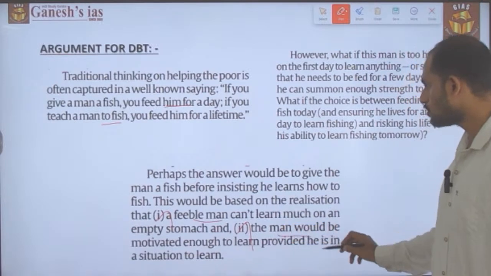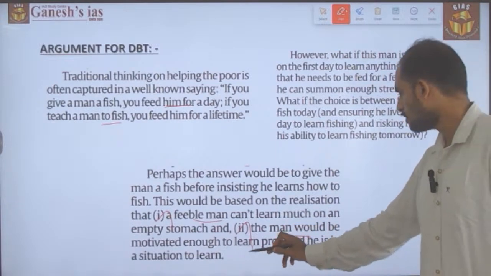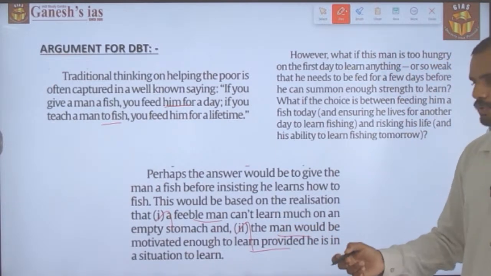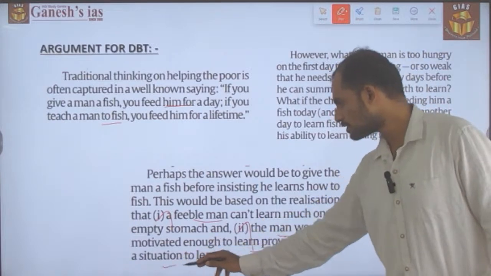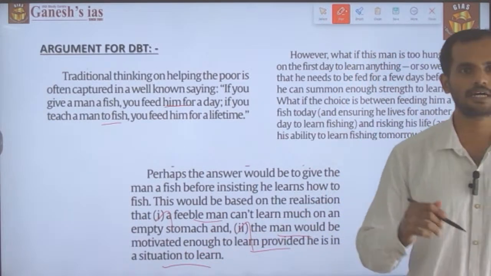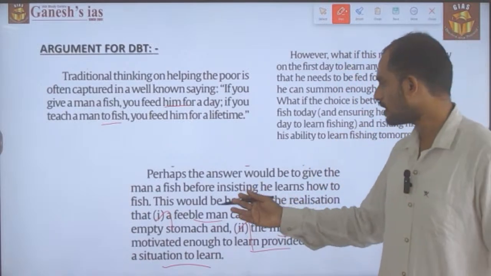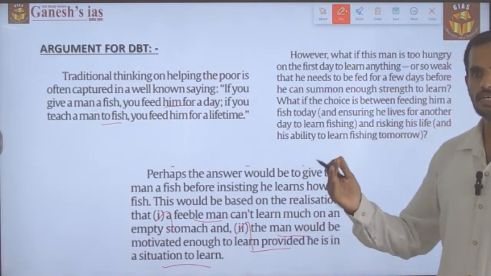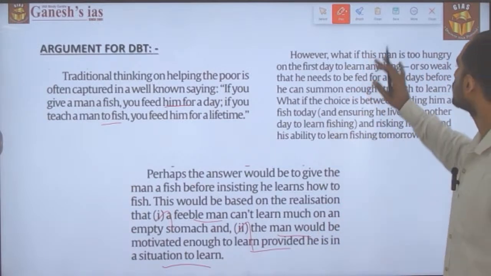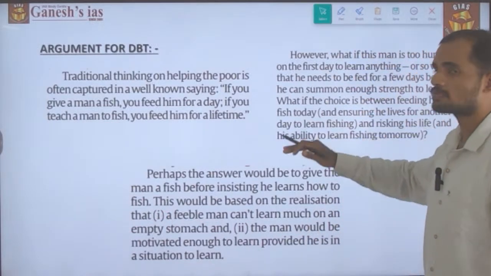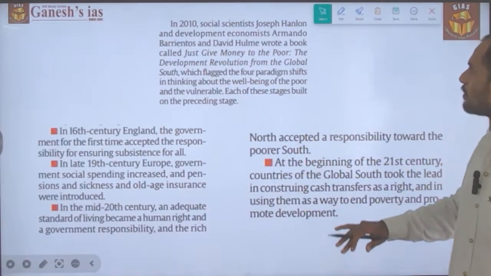Secondly, a man would be motivated enough to learn if he or she is provided a situation to learn. Situation to learn means a healthy environment, a healthy body, as well as a situation where there is no hunger. So this is the argument that has been placed in favor of it.